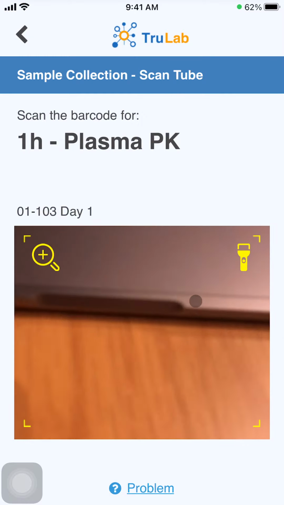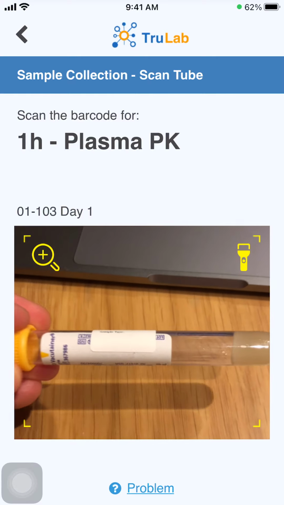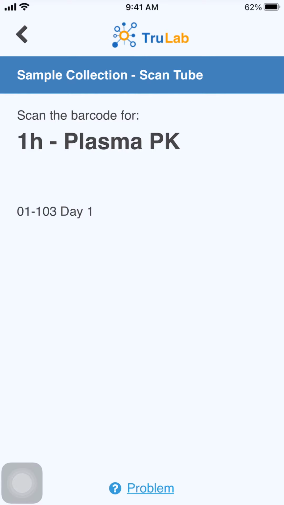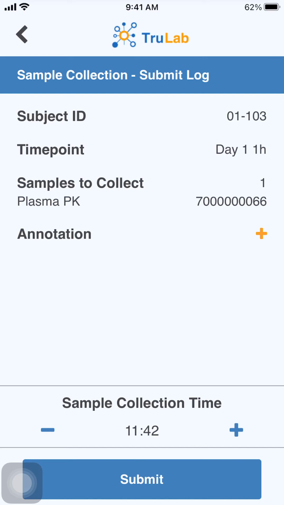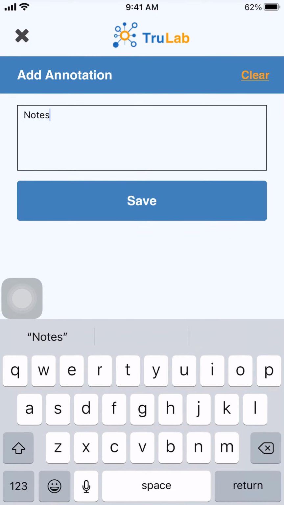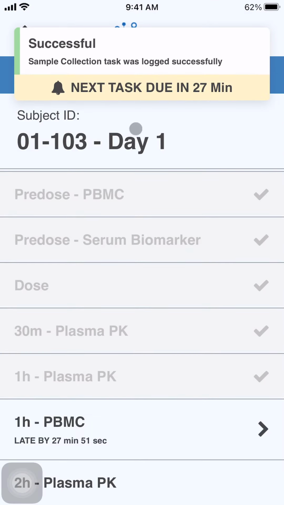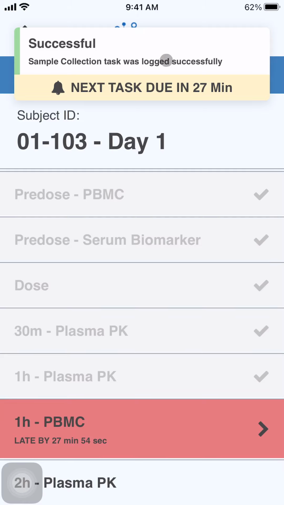Now, to log the sample, I'm prompted to scan a barcode on a Vacutainer. So here, I have a Vacutainer, and I'll slowly turn it to capture the barcode. Now, I can review this information and make sure that it looks correct, as well as add any annotation if necessary. I can adjust the sample collection time if I need to, in case the sample was collected slightly before I was able to log it in the TrueLab app, and then hit submit. And now you see that that sample collection task was logged successfully.